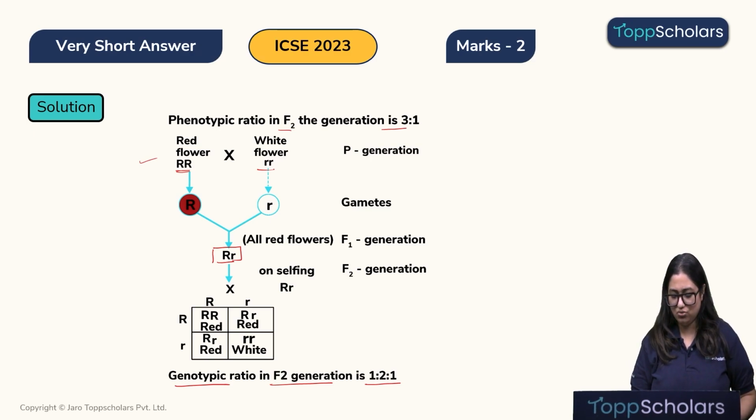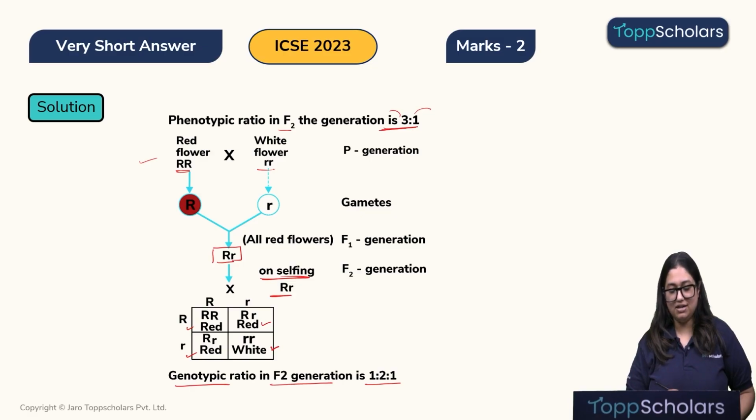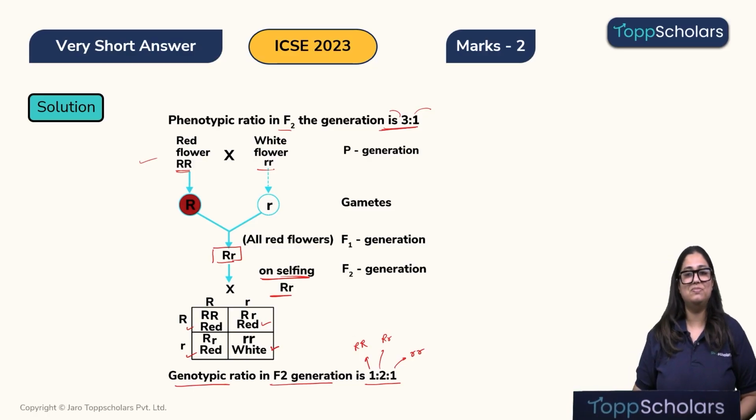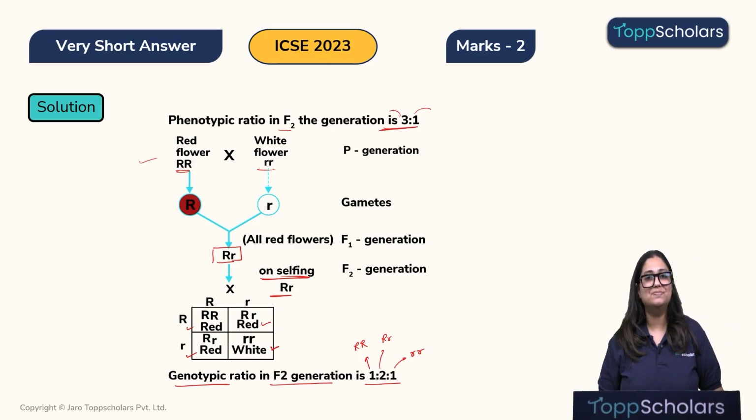Now, when we do self pollination of this flower, we will get, as we can see over here, 3 red color flowers and 1 white color flower, and therefore the phenotypic ratio is 3:1, where 3 are red color flowers and 1 is white color flower, and the genotypic ratio will be 1:2:1. This is double R capital, this is one capital R small r, and this is small r. I hope this was very easy peasy for you.